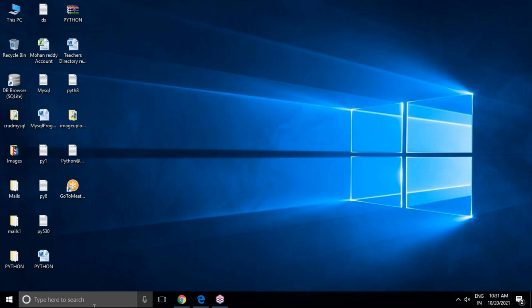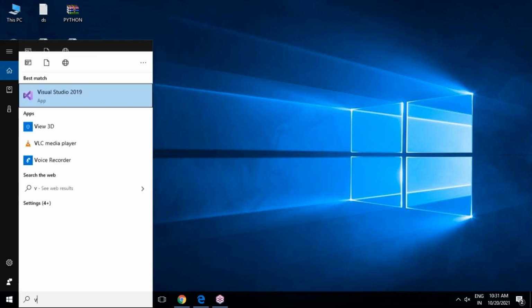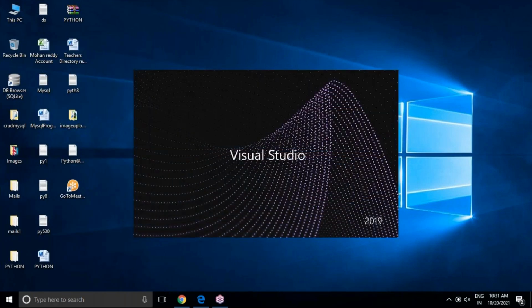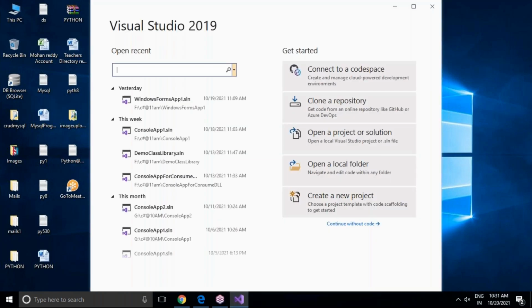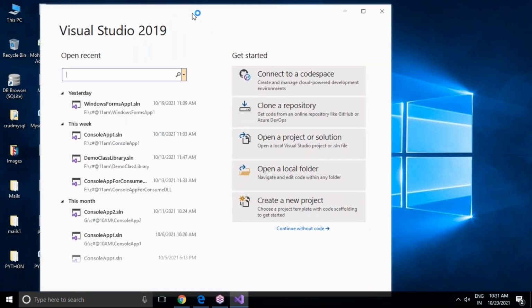So how to open Visual Studio 2019 after successful installation? Go to search and type Visual Studio. Now you can see Visual Studio 2019 is available. You just click on it. Once we click on it, I'm going to show you two possible ways to create a console application. As I said, one is using .NET Framework, and one is using the .NET Core platform.